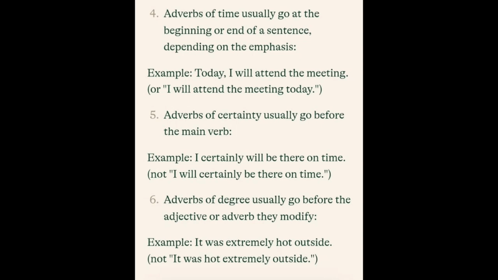I can say it was so hot outside. Placing the adverb after the adjective, as in it was hot extremely outside or it was hot so outside, is not correct. It was extremely hot outside is the correct way to place my adverb of degree.